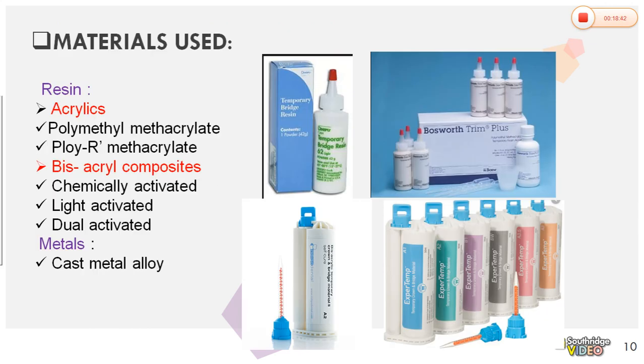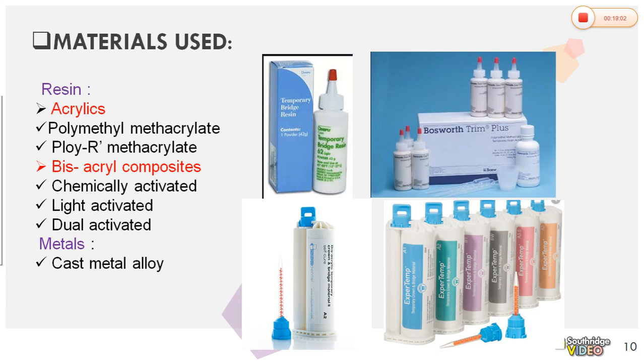Commonly used materials are resins and metals. Again, resins are acrylic based and composite based. Acrylic based are commonly polymethyl methacrylates like denture materials, but here we use tooth colored polymethyl methacrylate.